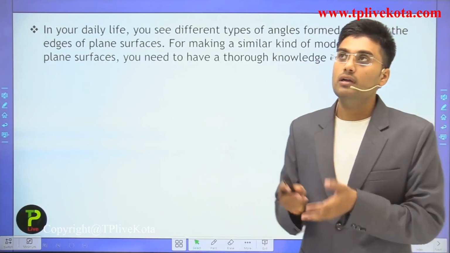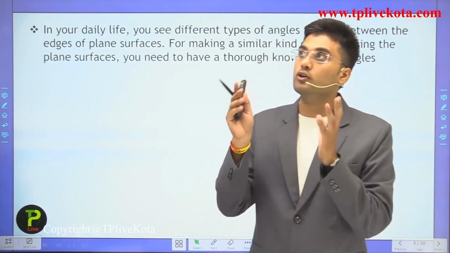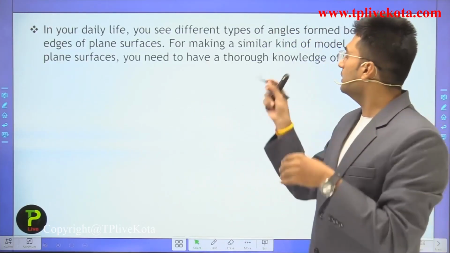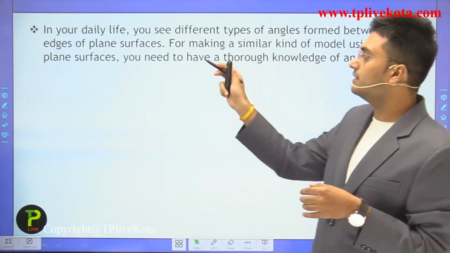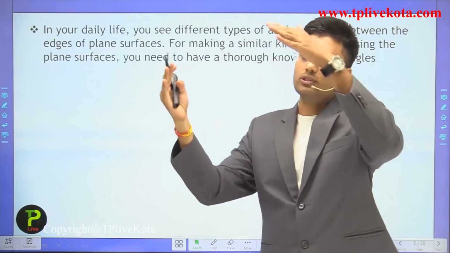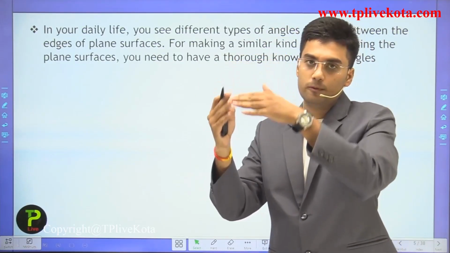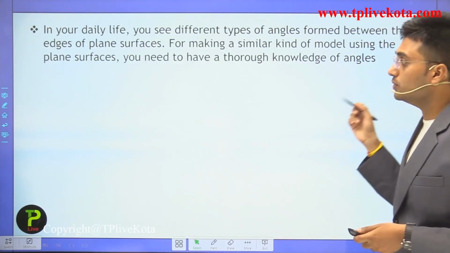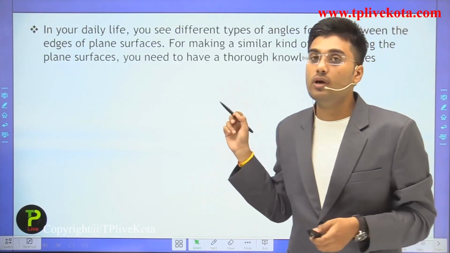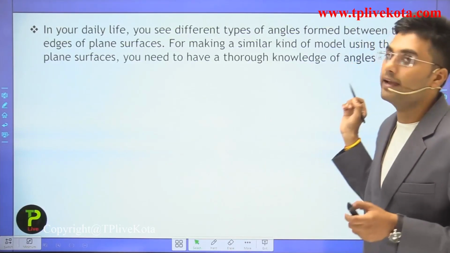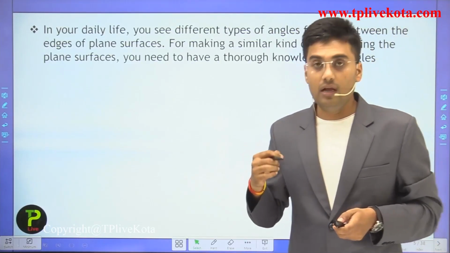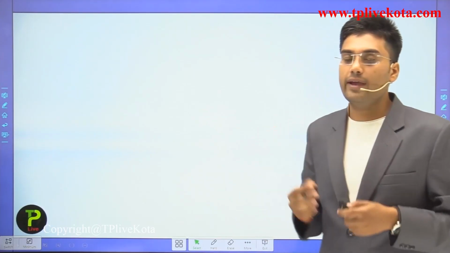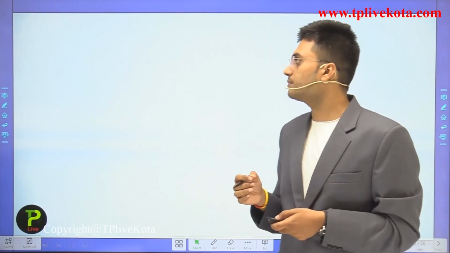If we look at the walls of this room, when two surfaces meet, an angle is formed. So for making a similar kind of model using plane surfaces, you need to have thorough knowledge of angles. Let's discuss some more examples of angles in our daily life.